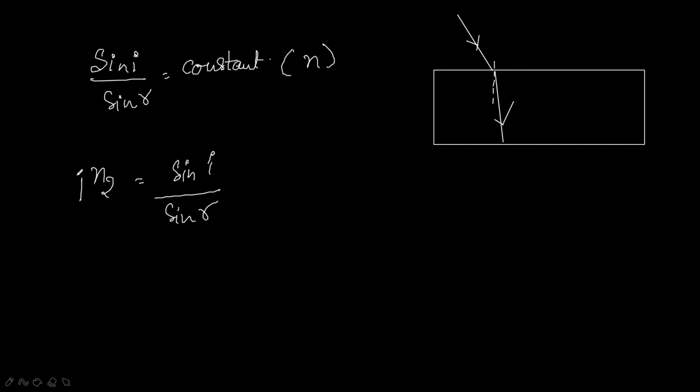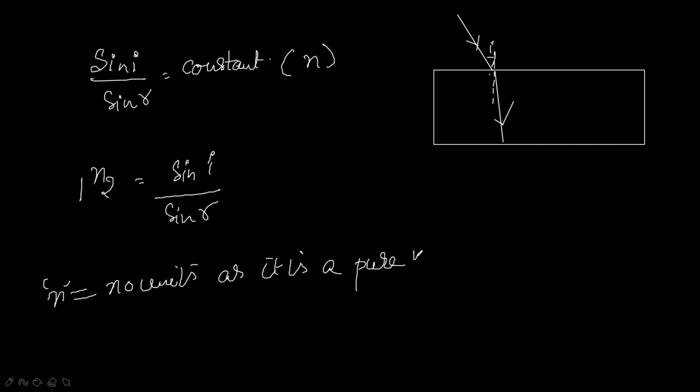So the refractive index is the ratio of two similar quantities here. Two similar quantities means sines of angles. So it has no units. Refractive index has no units. Okay, so it is a pure number.